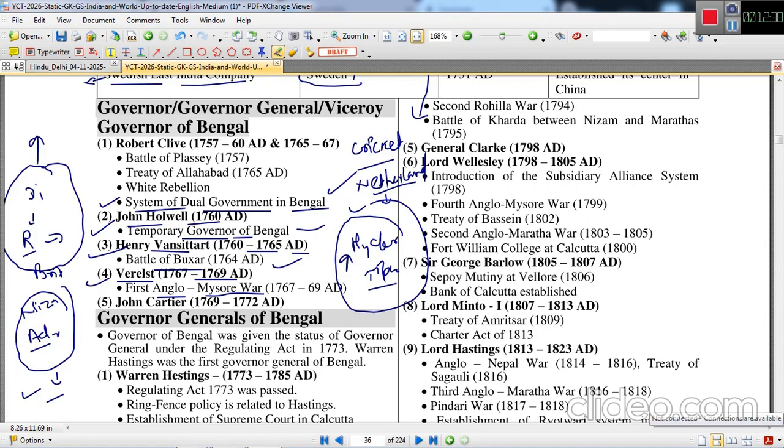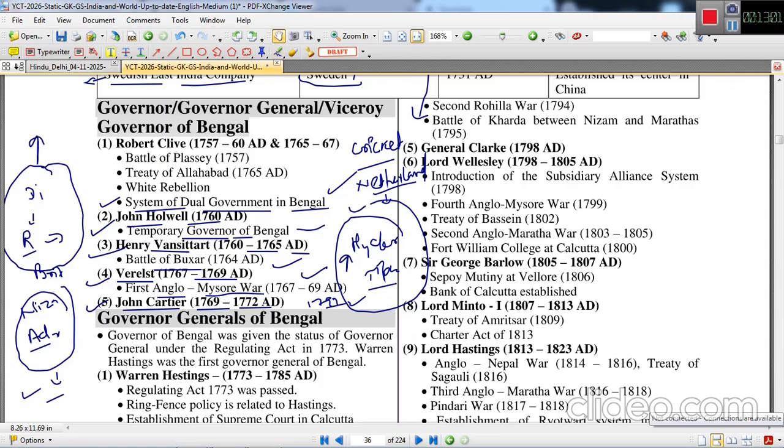This Anglo-Mysore struggle ended in 1799, when Tipu Sultan was killed. Next to come was John Cartier, 1769 to 1772. So these are the governors of Bengal.